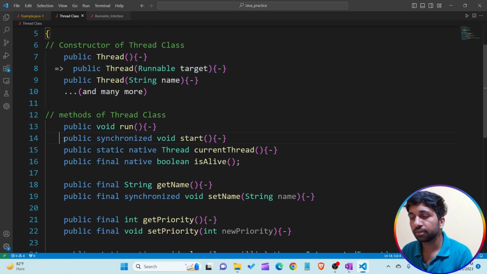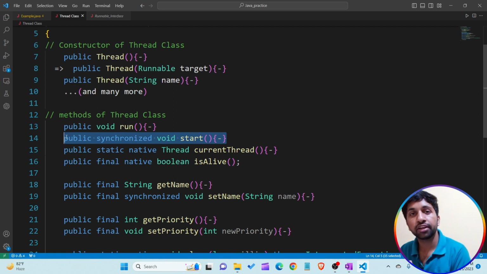There is another method known as the start method. By using this start method, we are able to start the execution of a thread.